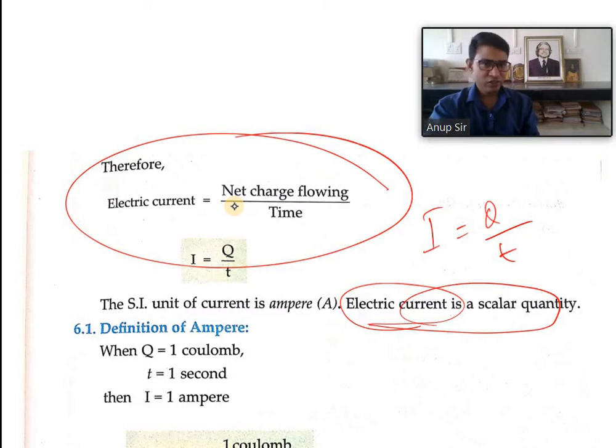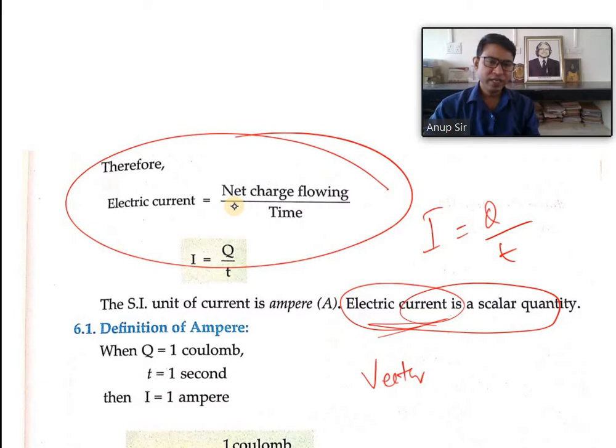It has a direction, it has a magnitude, but it cannot be called a vector quantity because there are some other conditions which need to be obeyed if it is to be a vector quantity, like vector addition, vector subtraction, commutative law of vector addition.